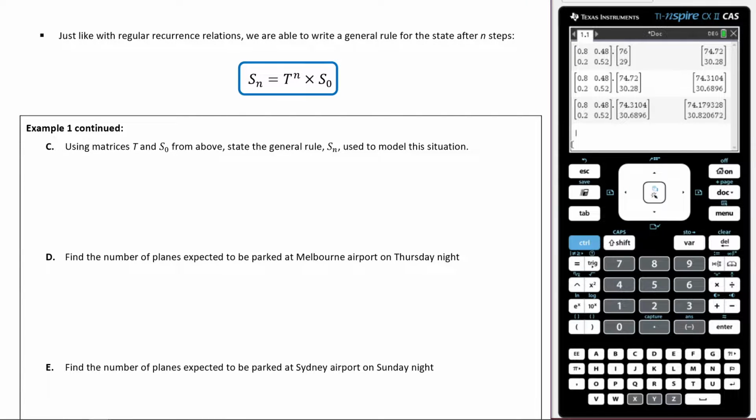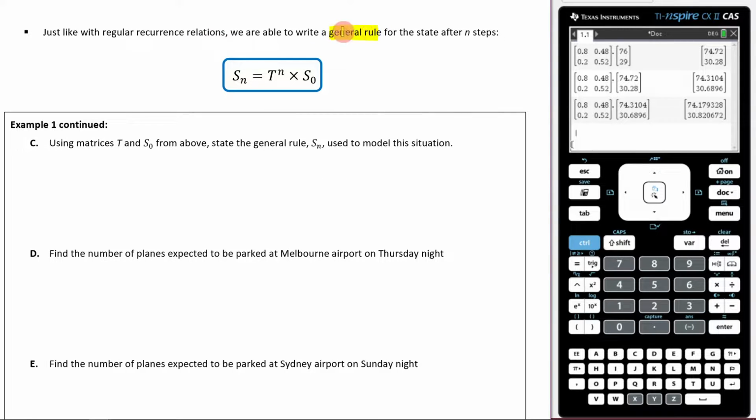We now continue on, and it says, just like regular recurrence relations, we're able to write a general rule for the state after n steps. So this is our general rule here, and it's exactly what we've done previously when we're talking about recurrence relations in financial maths, in which we've got this power of n here. So use matrices T and S subscript 0 from above and state the general rule, S of n, used to